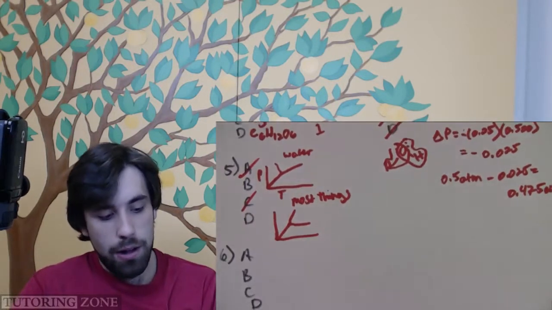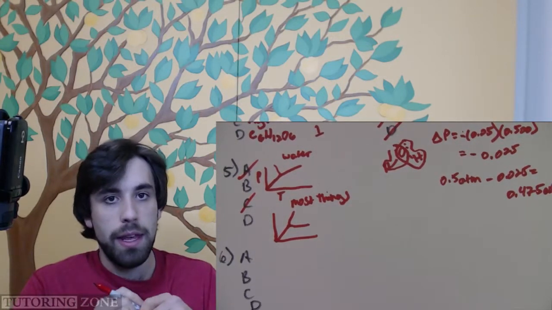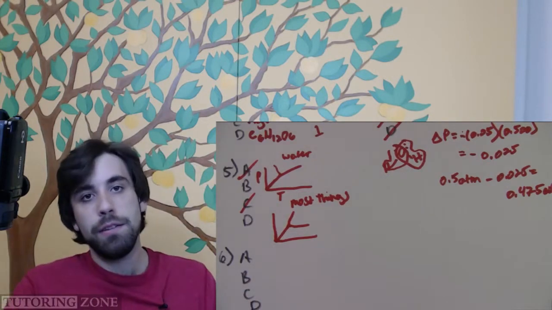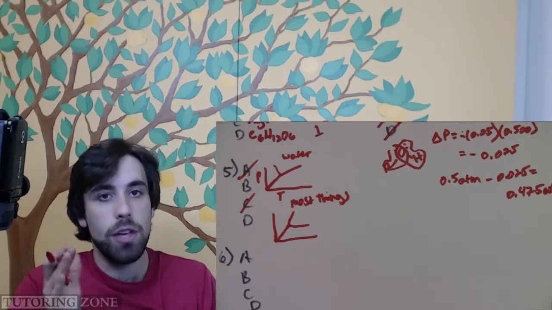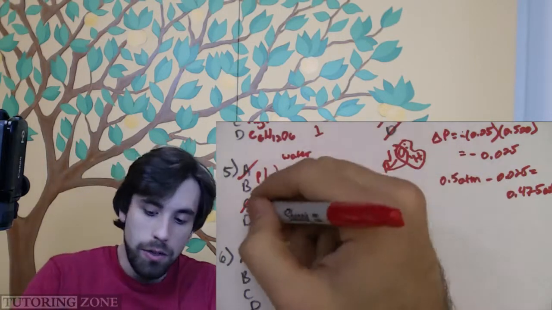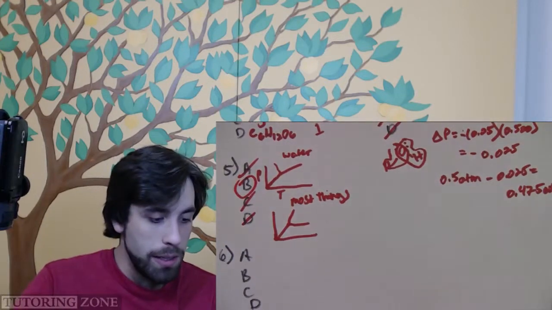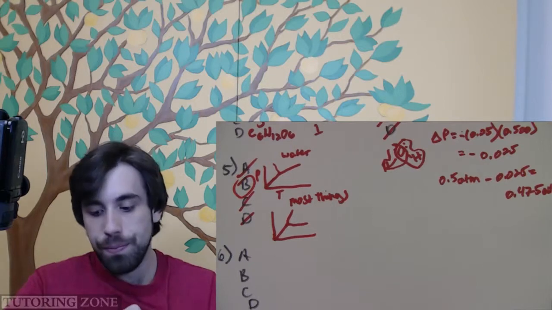So A and C are out. D is okay, but it talks about the solid-gas interface, sublimation and deposition, as opposed to the liquid-gas, or liquid-solid, which is what we need for ice skating. So D is out. That leaves us only with our answer choice B, that the freezing point of water is depressed under increased pressure, whereas that of dry ice is elevated.